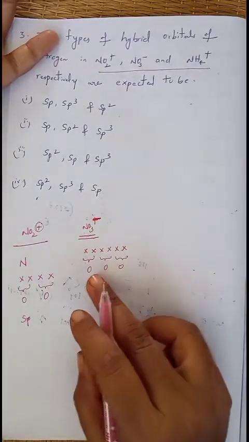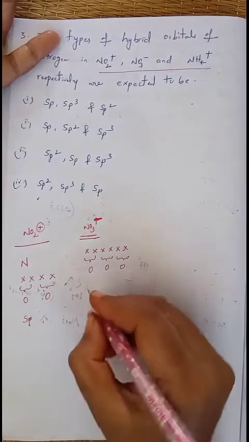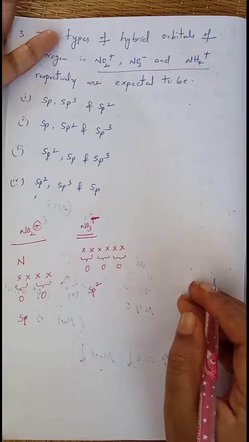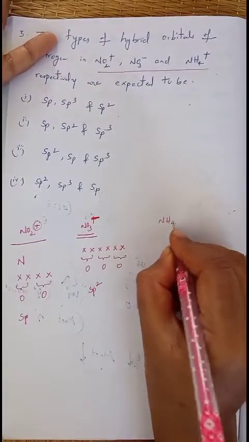Each oxygen will make a double bond with 2 electrons. So totally 3 pairs of electrons are there, so it can participate in sp2 type of hybridization. Next, another one is NH4 plus.